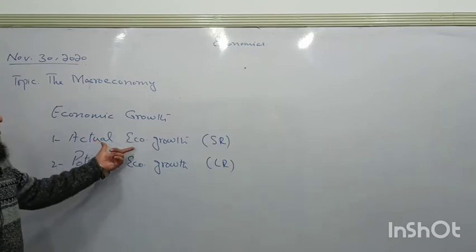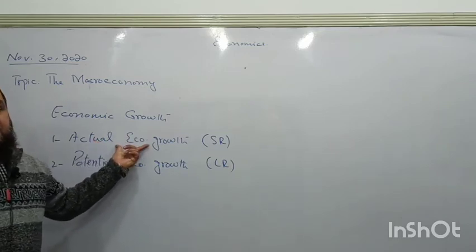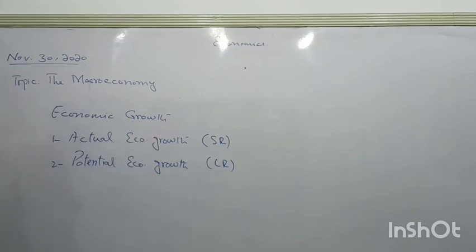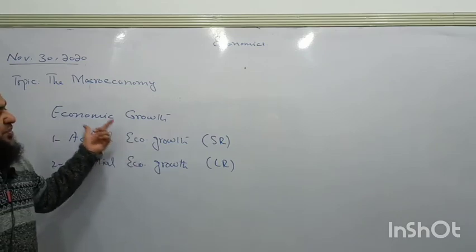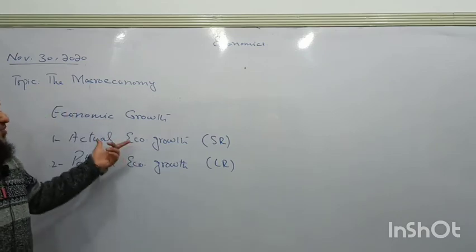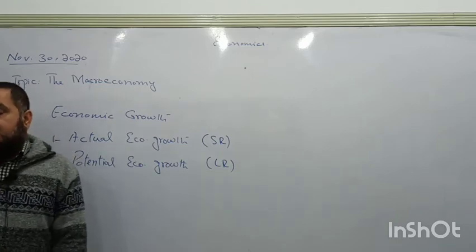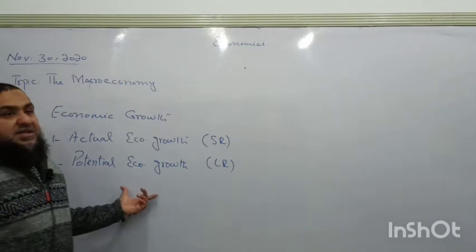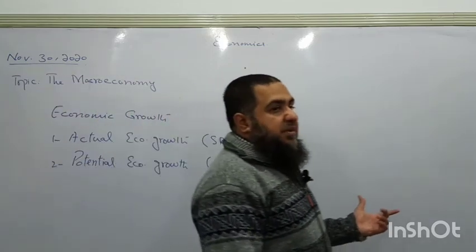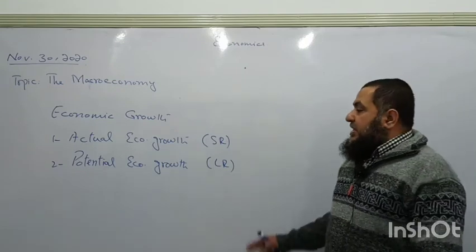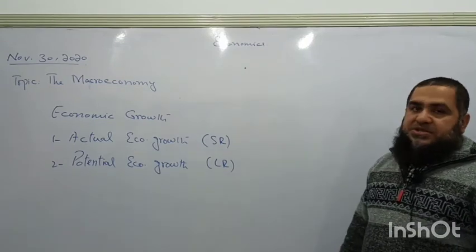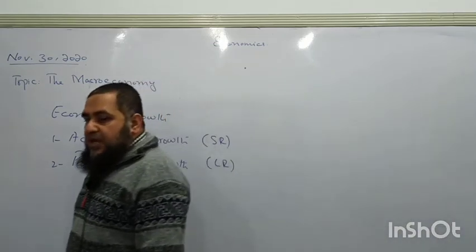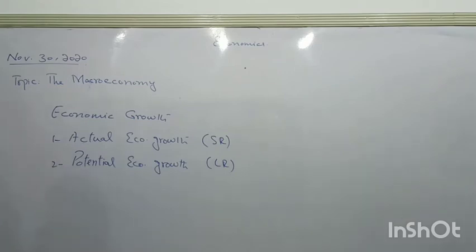So when these resources are employed by a country due to an increase in aggregate demand, when producers are buying more capital equipment and hiring more labor to produce more goods and services, we say this type of economic growth is called short-run economic growth or actual economic growth. Whereas long-run economic growth or potential economic growth is about the increase in the productive capacity of the country, the increase in the number of resources which are growing over a period of time.